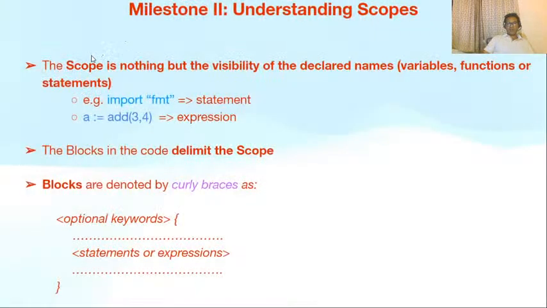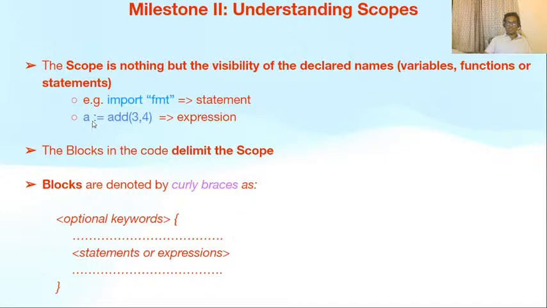So I'm going to make a few more statements about the concepts around scopes. Let's be patient. We will see the example and come back and revisit these statements. The scope is nothing but the visibility of the declared names. The names could be variables, functions, or statements. When I say statement, a statement does not alter the control flow of a program. For example, import statement. Import fmt is a statement. An expression. So each program consists of either statements or expressions.